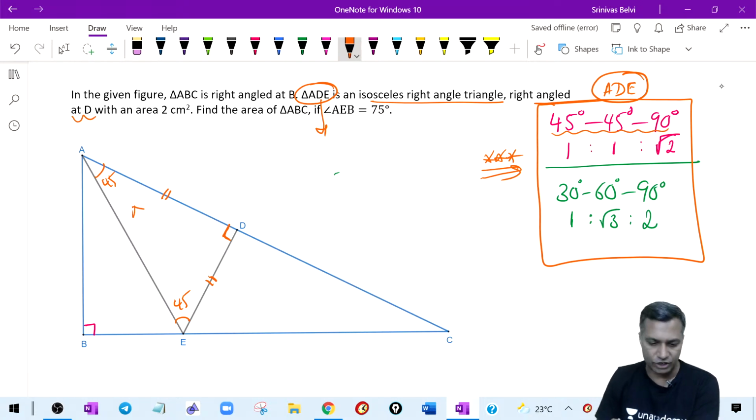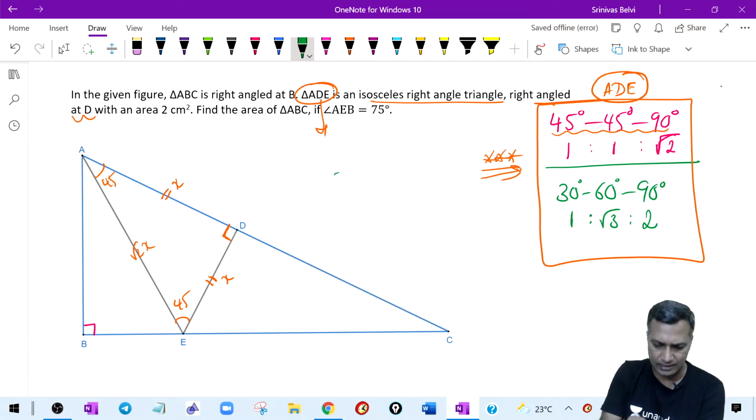The sides should be in the ratio 1:1:root 2. Fair enough. So now I know the area. Let's say this side is X. Therefore, this side, whatever it is, 1:1 means what? This side is X, this side is X, and this side will become root 2 times X. This hypotenuse becomes root 2 times X.